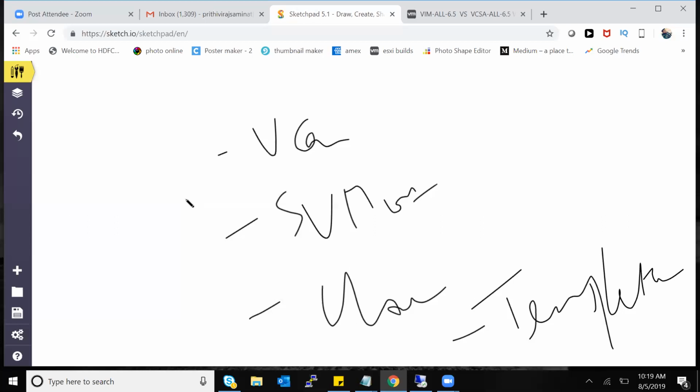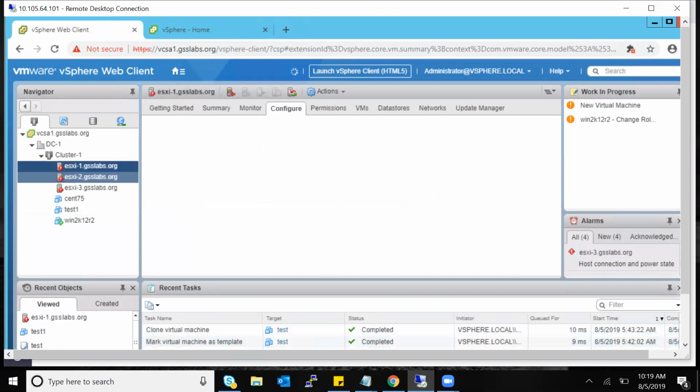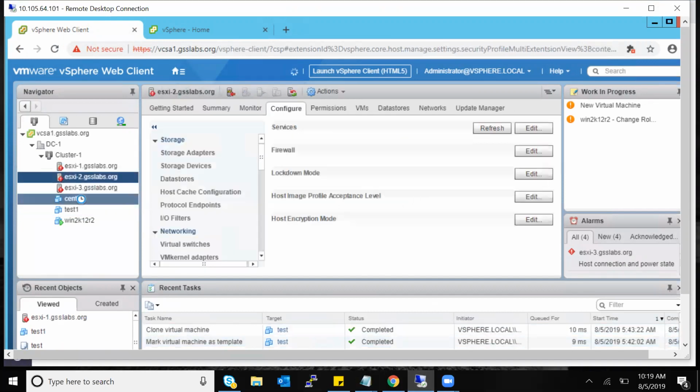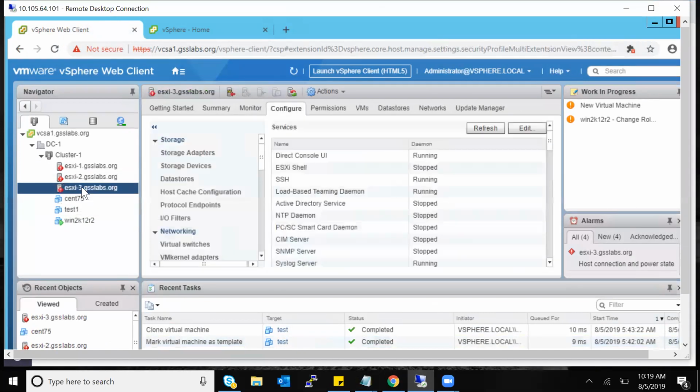Okay, fine. That's what I understood. I just want to double confirm this. So when just a few minutes back you were talking about clustering, that's a different clustering, right? It's a different cluster. As I told you, we have ESXi 1, 2, 3 here. This can be on one floor, this can be on another floor, this can be on a completely different location. Only thing is they should be reachable. I should be able to ping it from my vCenter. That's the only thing that you need to see.